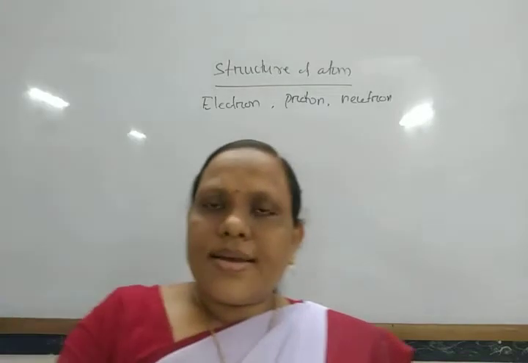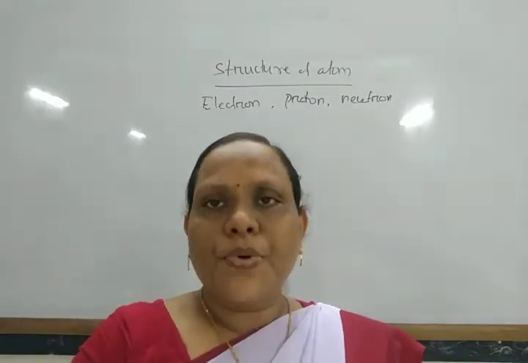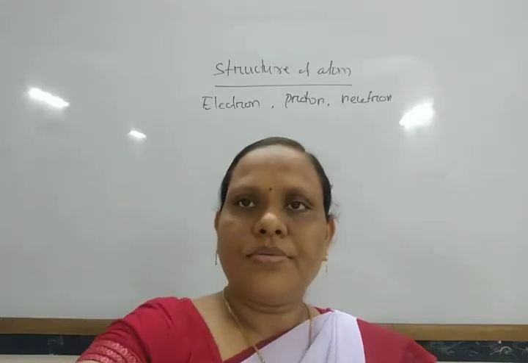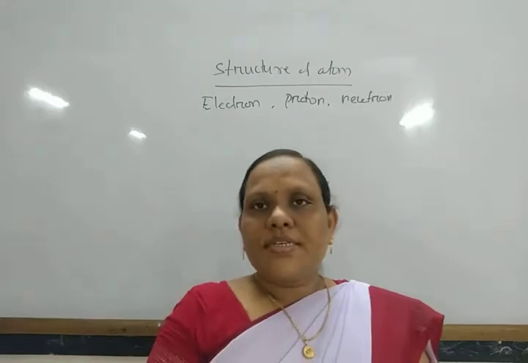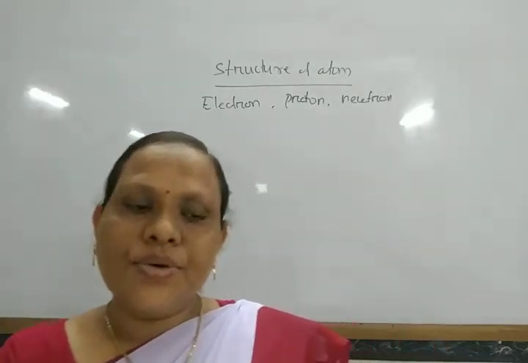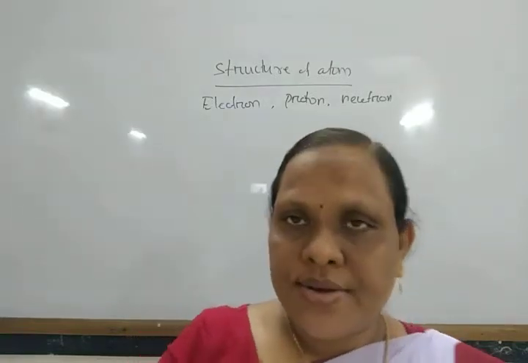In your earlier classes, you know about the discovery of electron, proton, and neutron.